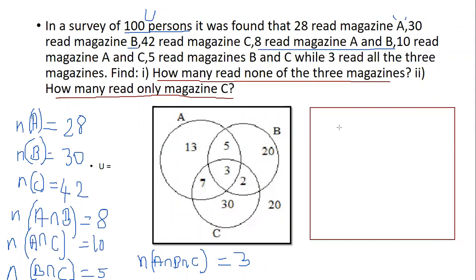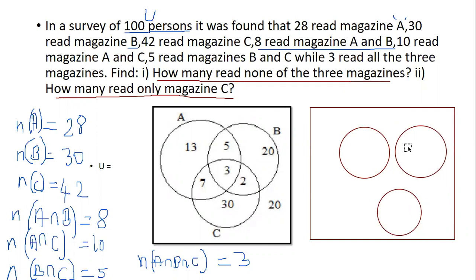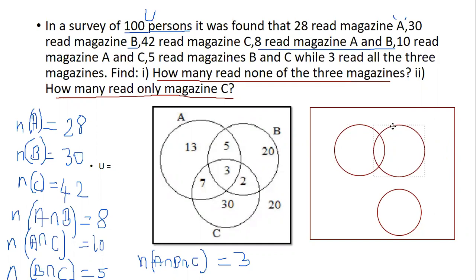So we have 3 sets: 1, 2, and 3. Let us increase the size of every set.